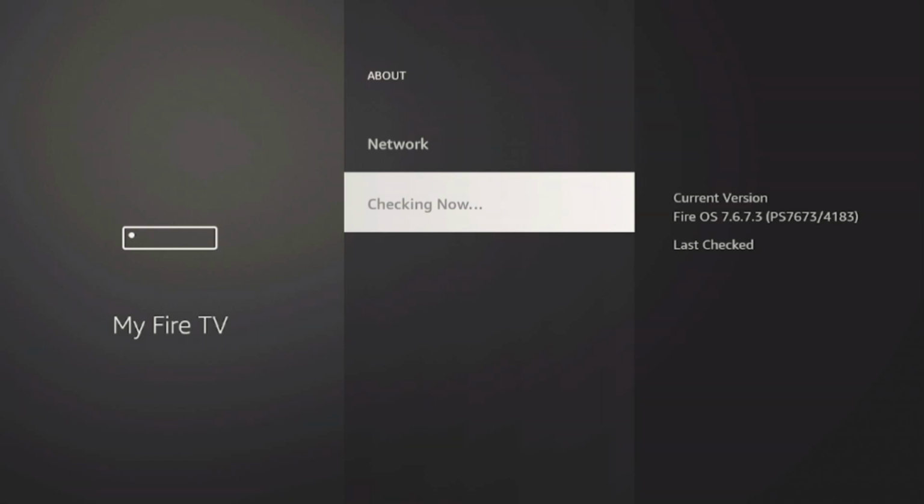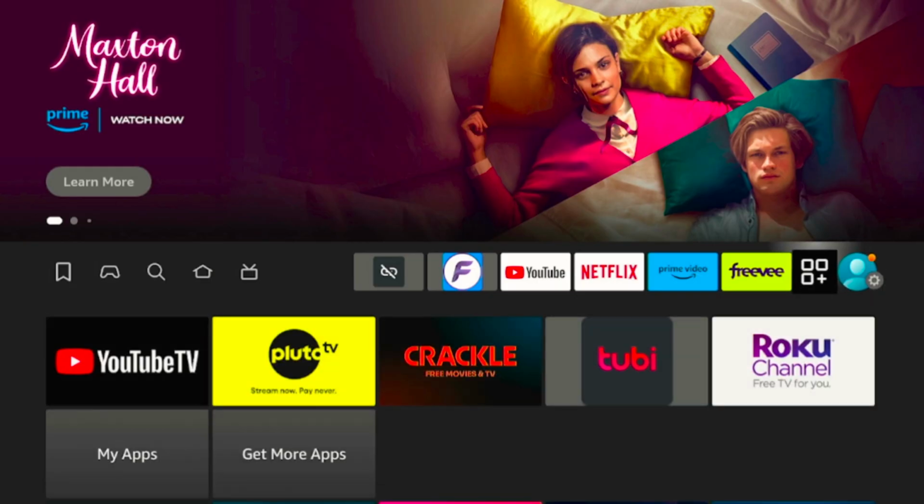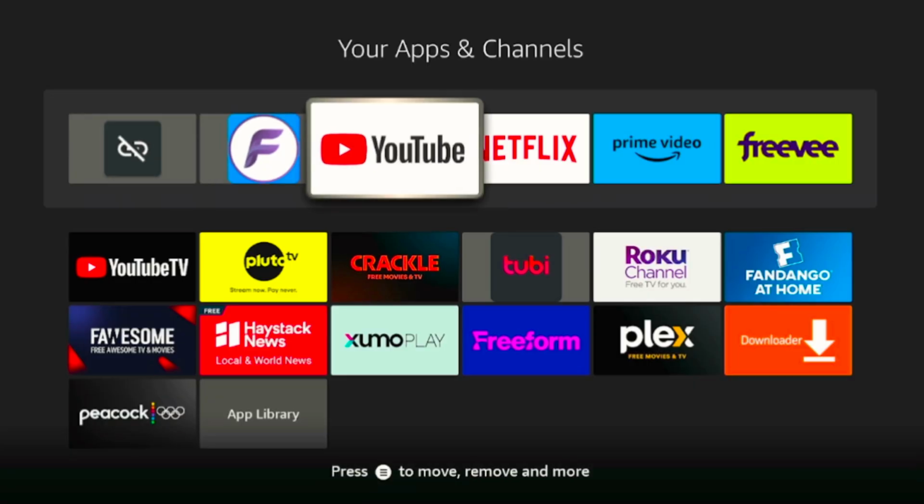After updating, it's just as important to make sure your YouTube app is up to date. So go to Apps from the home screen, then Your Apps & Channels, and scroll down to YouTube. If there is an update available, you will see an option to update the app. Install any updates and then try opening YouTube again.